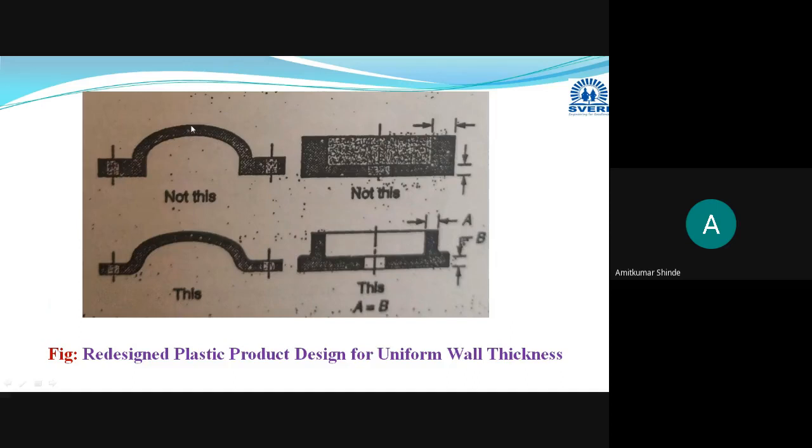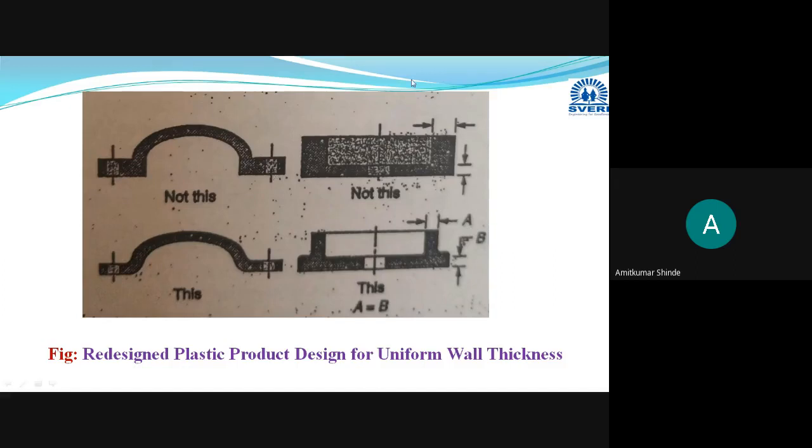part, and here the thickness is less. This kind of design is not recommended, because as sharp corners are there, it may result in more stress. Then thick sections and thin sections are there, which means due to this non-uniformity, warpage may be there, or sink marks may be there.